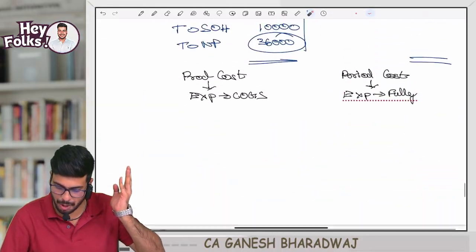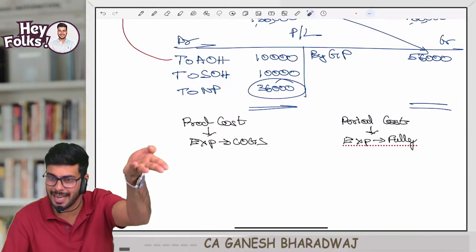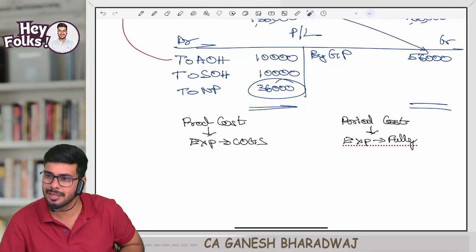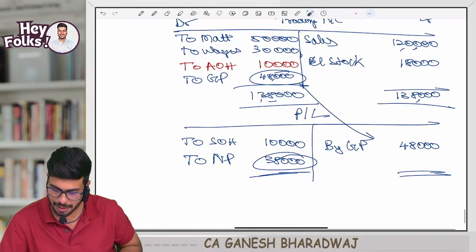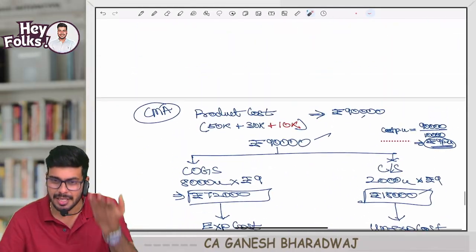Last year, what was the profit? I mean, not last year. As per that correct method, what was the profit? 36,000. Now what is the profit? 38,000. Why is there this difference? Because of the change in stock.